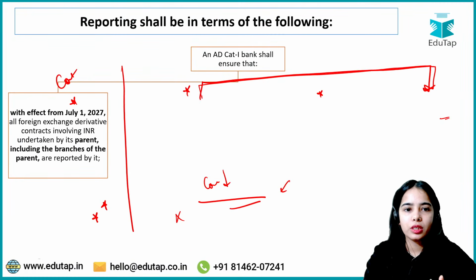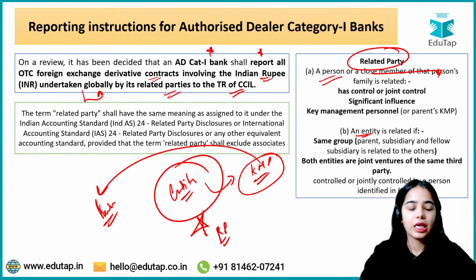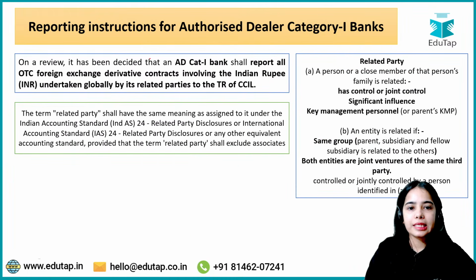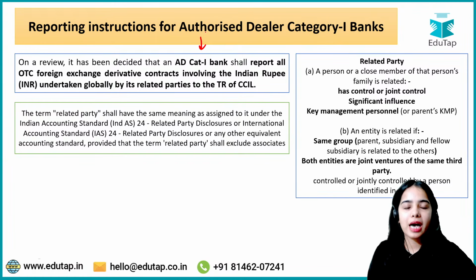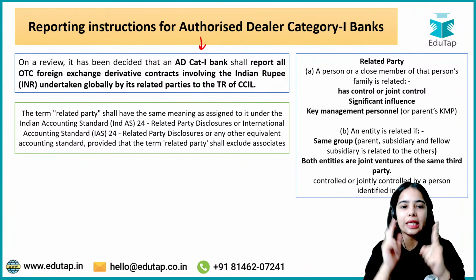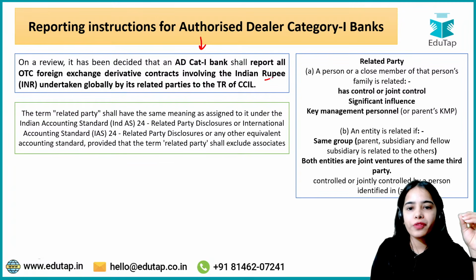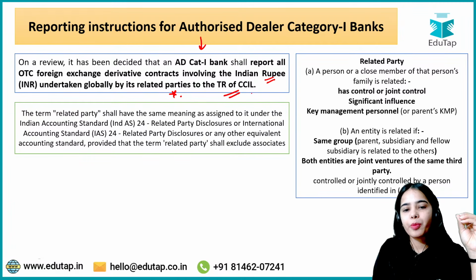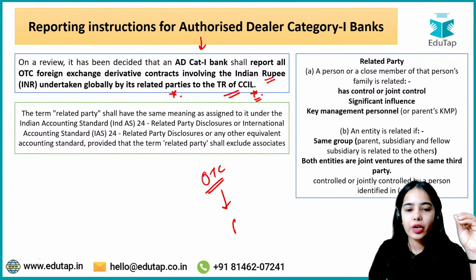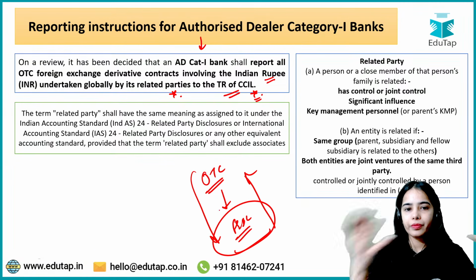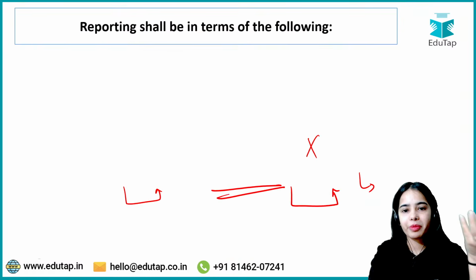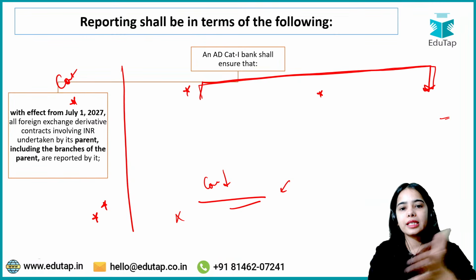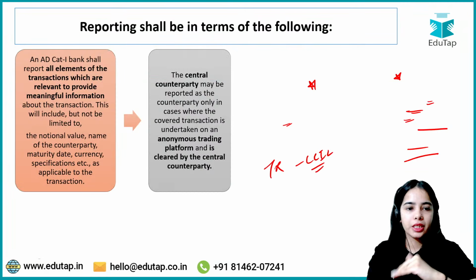So basically, remember that on a review, it has been decided that the authorized dealer category 1 bank shall report all the OTC foreign exchange derivative contracts involving the Indian rupee undertaken globally by its related parties to the trade repository of CCIL. So for all the over-the-counter foreign exchange derivative contracts, this is the system that has been brought. Remember this. This is the main idea. The rest is just the data that you have to remember.